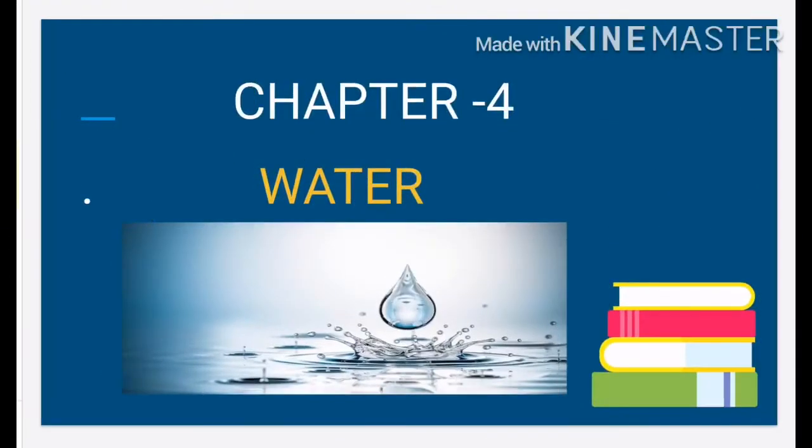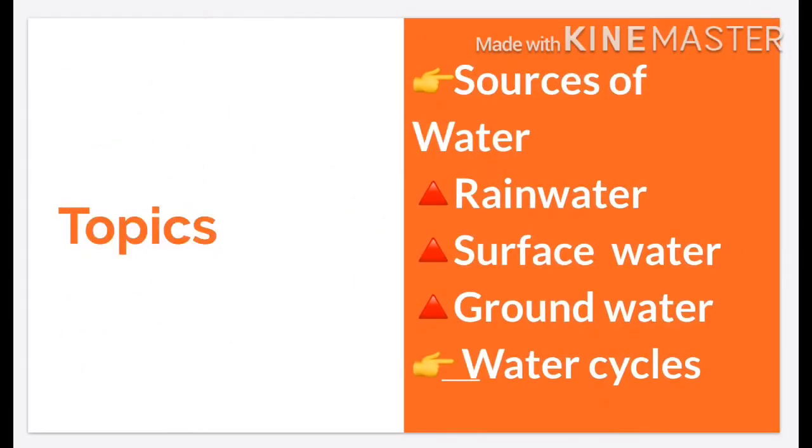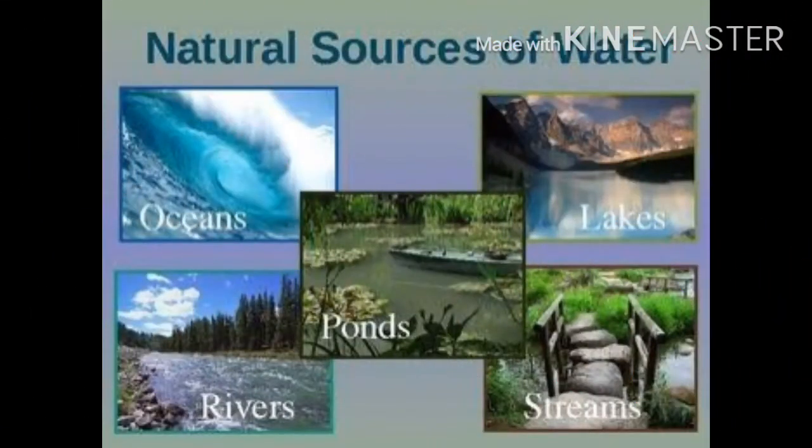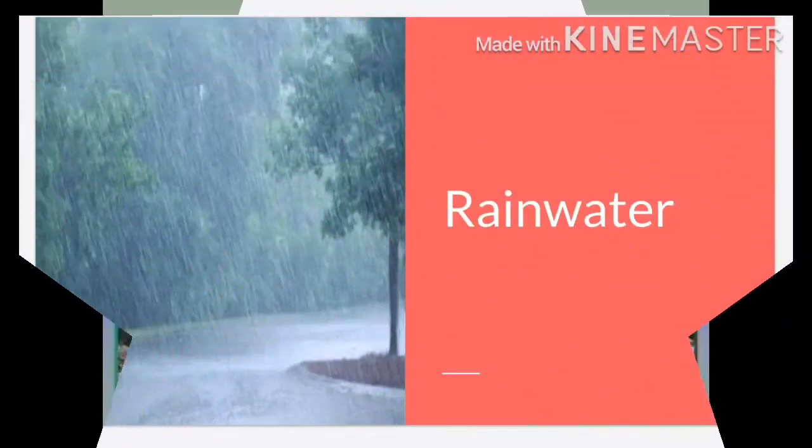We have started chapter number 4, that is water, and today we are going to study sources of water, that is rainwater, surface and groundwater, then water cycle. So let's start with sources of water. First source of water is rainwater.